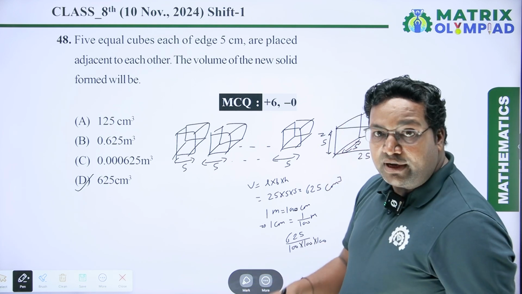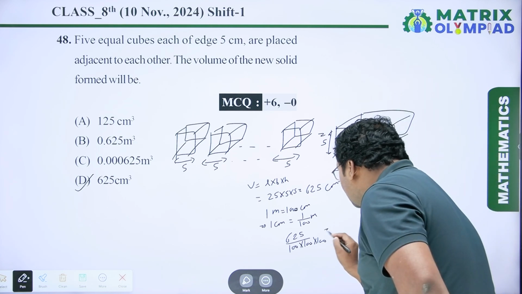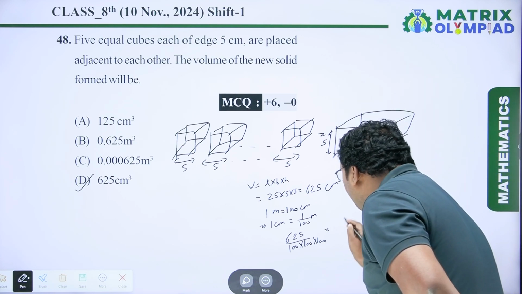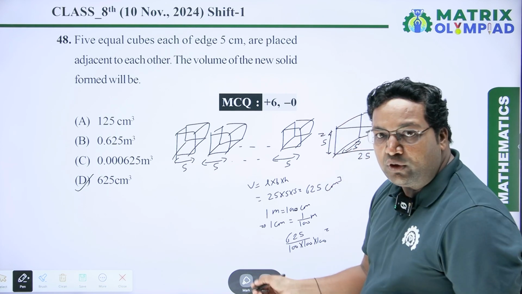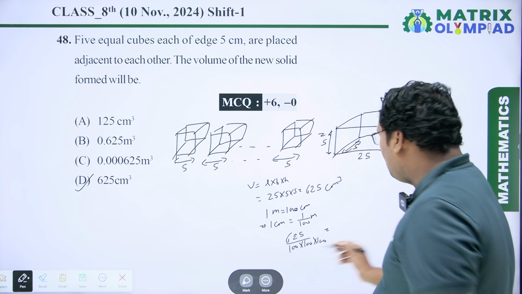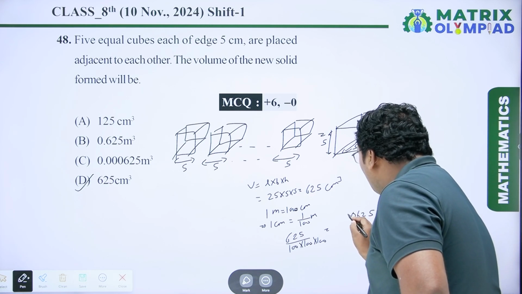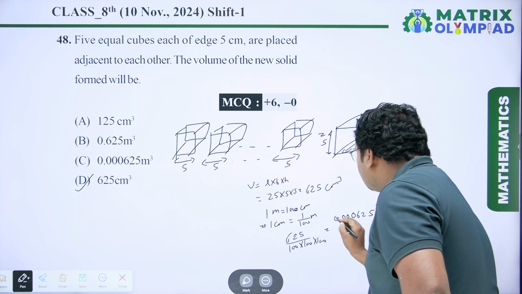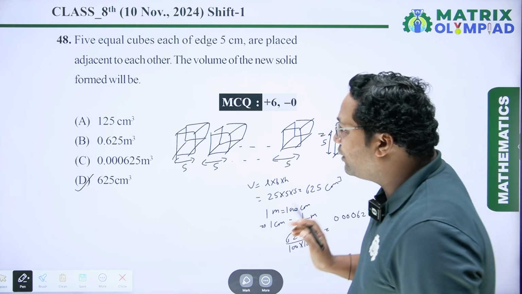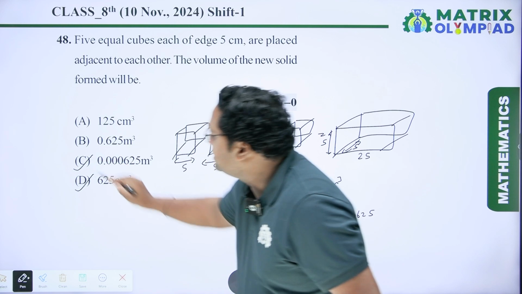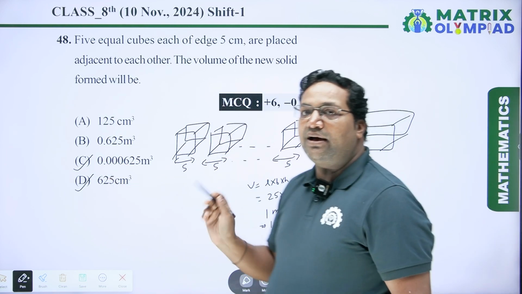How many zeros are there? 1, 2, 3, 4, 5, 6. So we have to put the decimal after 6 places. So it is 0.000625 meter cube, which is option C. So option C is also a correct option. So options C and D are the right answers.